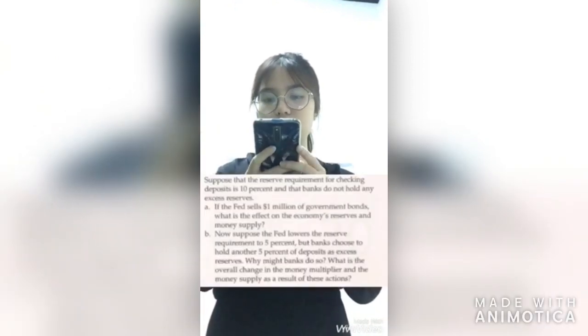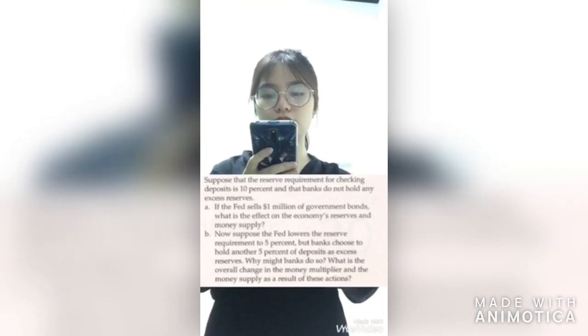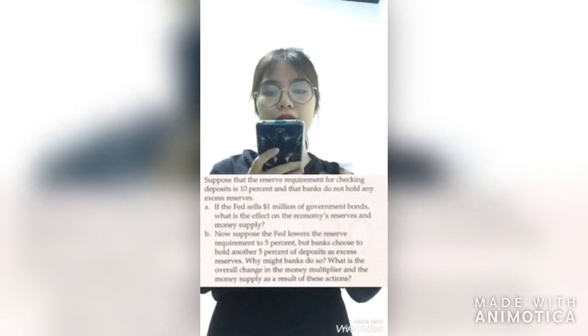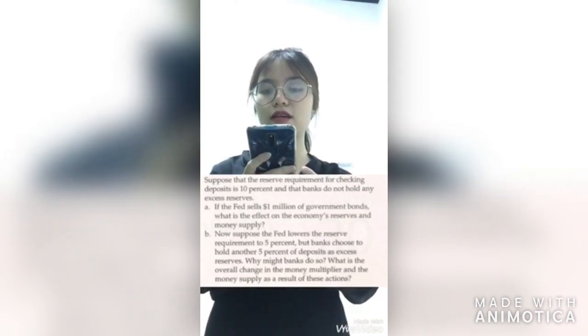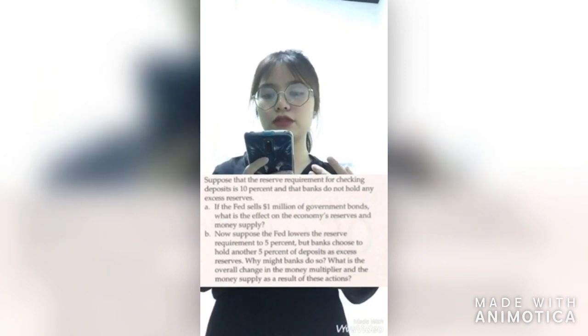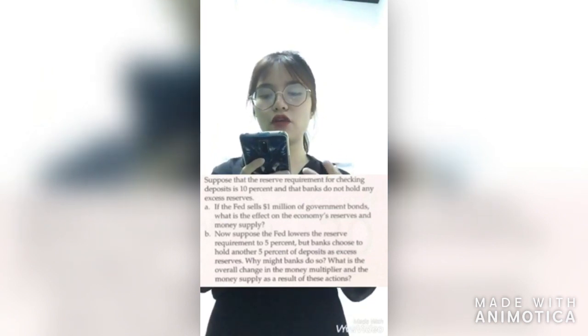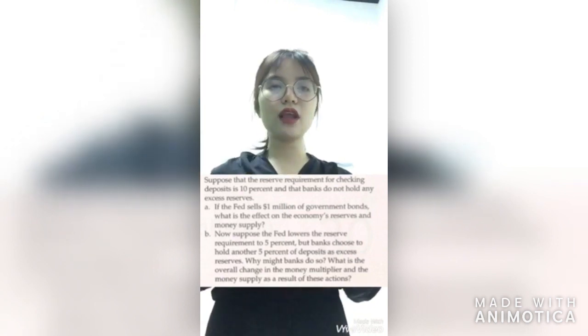And question B is: now suppose the Fed lowers the reserve requirement to 5%, but banks choose to hold another 5% of deposits as excess reserves. Why might banks do so? What is the overall change in the money multiplier and the money supply as a result of this action?